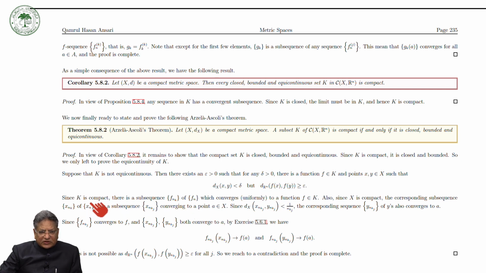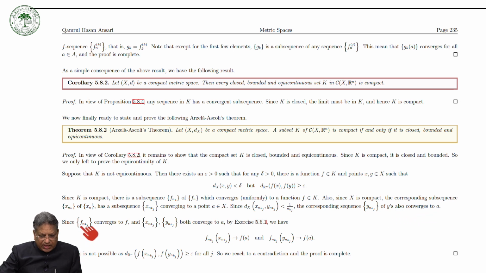Okay. Now since K is compact, there is a subsequence F_{nk} of F_k which converges uniformly to a point F. Also since X is compact, the corresponding subsequence x_{nk} of x_n has a subsequence x_{nkj} converging to a point a in X. And now since the distance between x_{nkj} and y_{nkj} is less than 1 over n_{kj}, the corresponding sequence y_{nkj} of y's also converges to a.